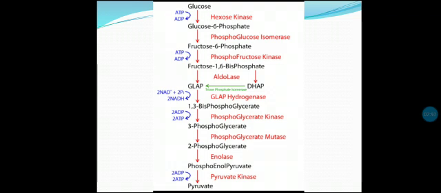That 1,3-bisphosphoglycerate is converted to 3-phosphoglycerate with the help of the phosphoglycerate kinase enzyme. Simply, in the next step, 3-phosphoglycerate is converted to 2-phosphoglycerate. The mutation takes place here. 2-phosphoglycerate is converted to phosphoenolpyruvate with the help of enolase, and in the last step that phosphoenolpyruvate produces pyruvic acid, 2 molecules of pyruvate, by using pyruvate kinase, and along with this the production of energy in the form of ATP from ADP takes place.